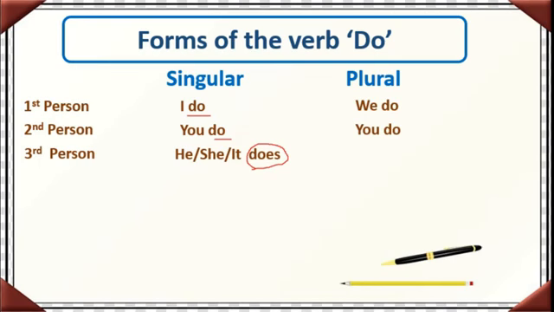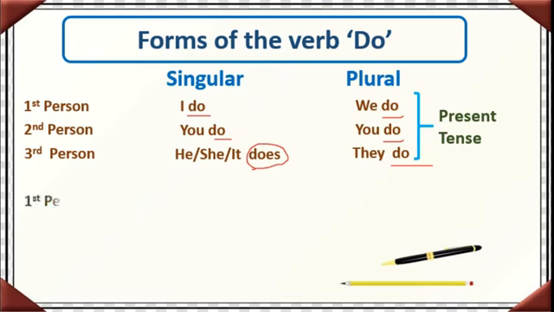And here in the plural, they do. Here does will not come again. They, same here, in the plural. This is about the present tense. We will see about the past tense.